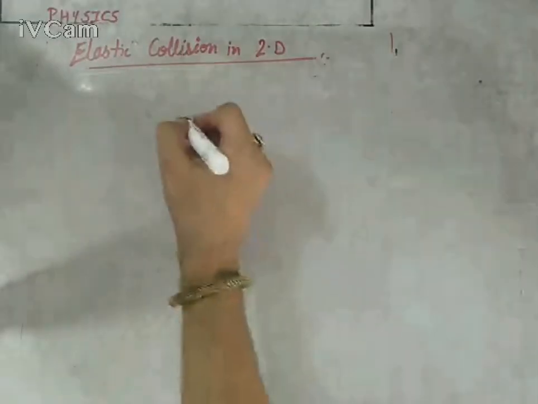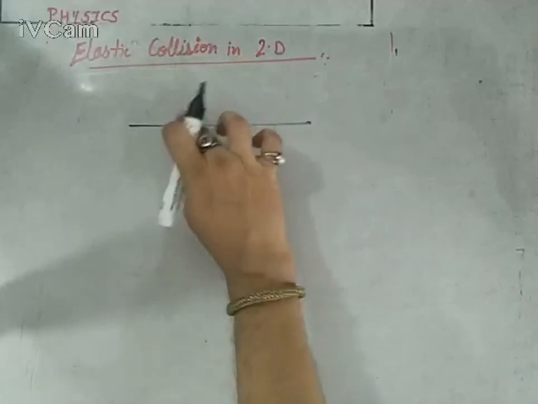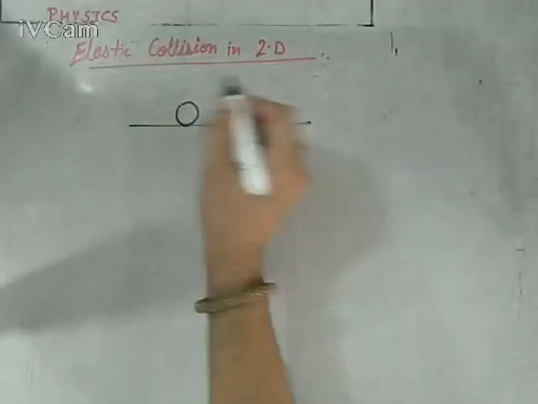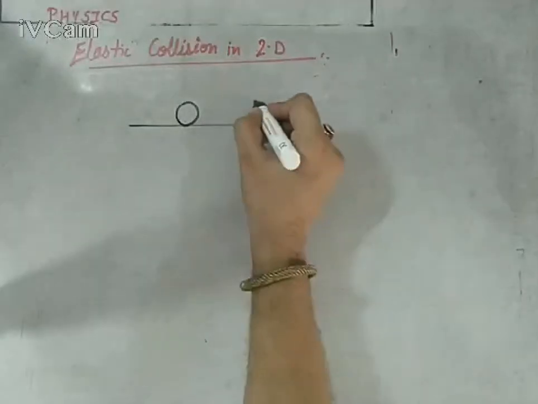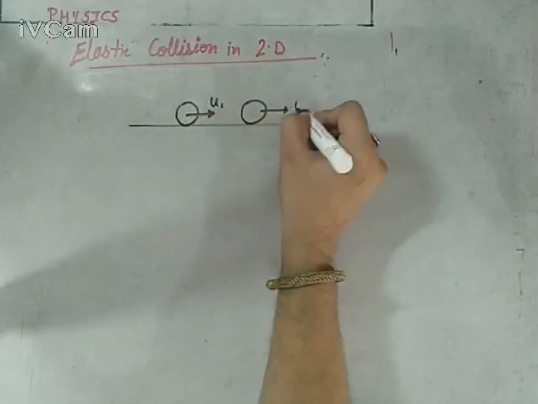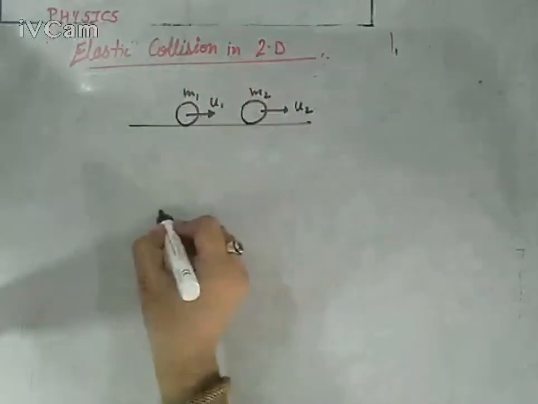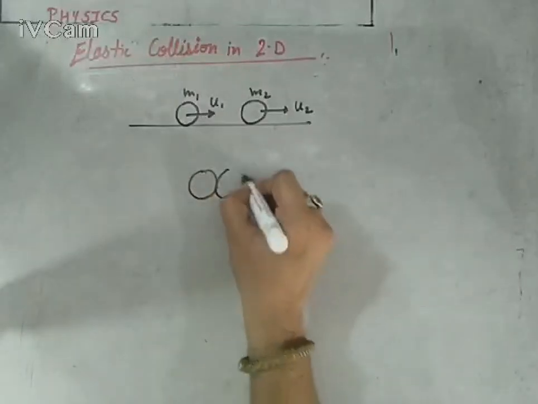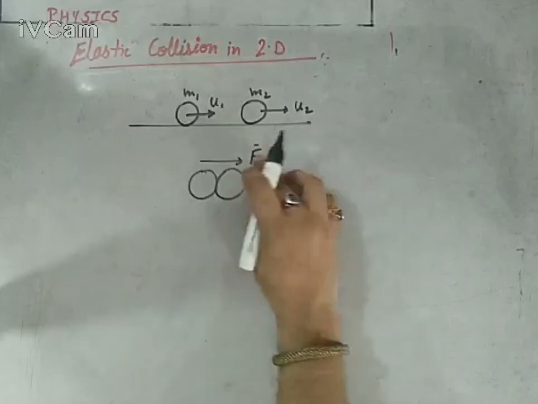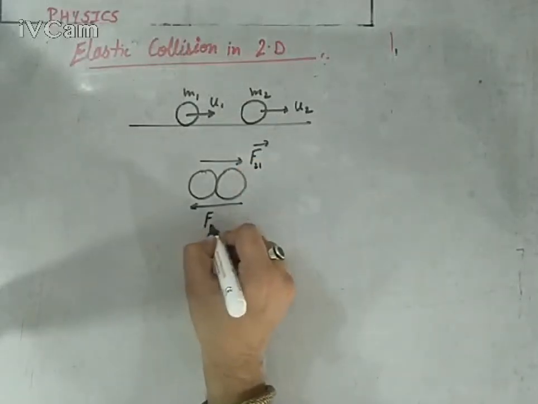When we talk about elastic collision in two dimensions, before colliding, these two bodies are moving in the same direction. Means first body with u1 velocity, second body with u2 velocity, mass m1 and mass m2. But after the collision, they collide with each other by exerting equal and opposite forces, f12 vector, or you can write f21 vector, and force on first due to second, f12 vector.